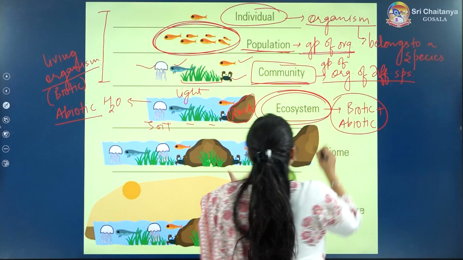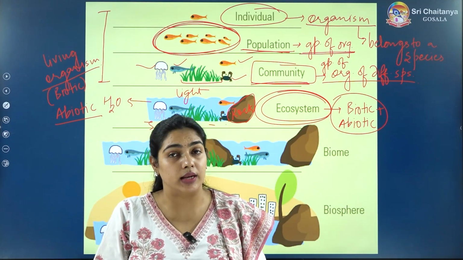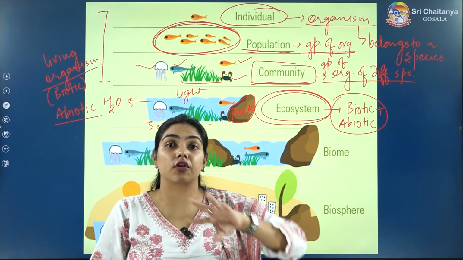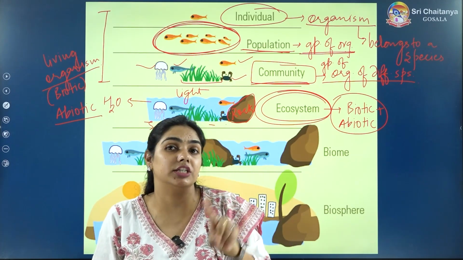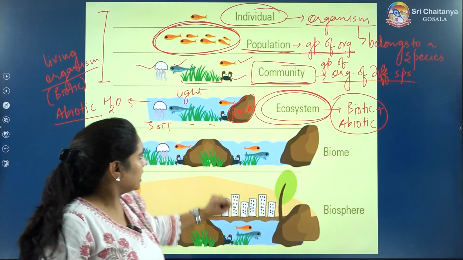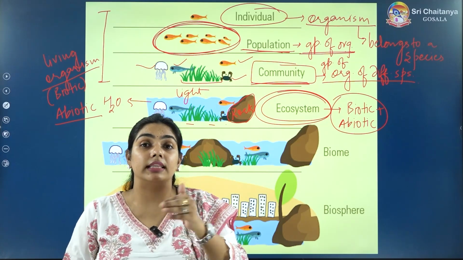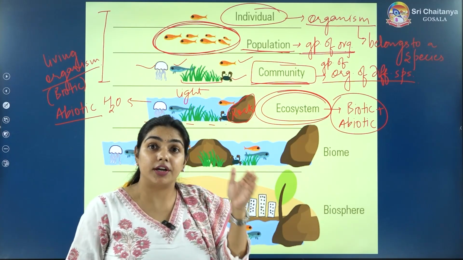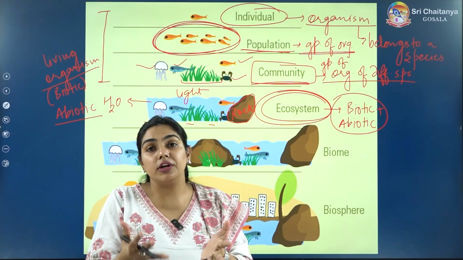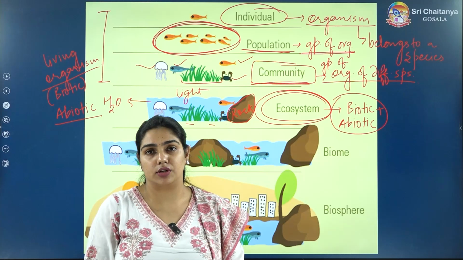This is an ecosystem. So first is organism. Organism is an individual. Second is a population. Population is a group of organisms of the same species. I repeat again and again, same species, everyone, okay? Then comes the community. Community is also a group of organisms, but these organisms belong to different species, okay? So basically we can say community is a group of populations. There can be different populations, okay?